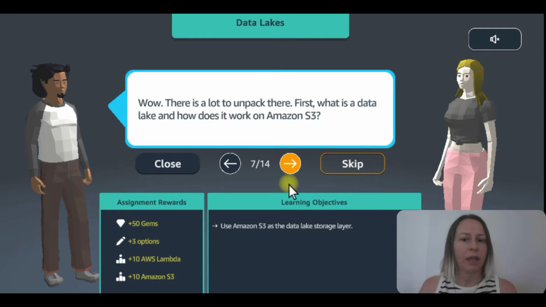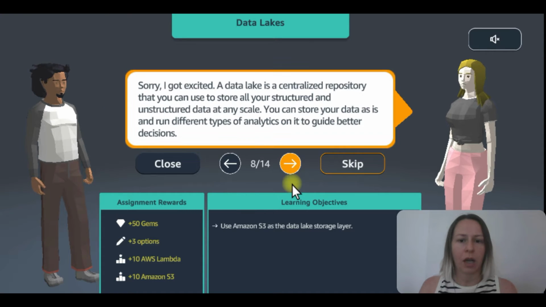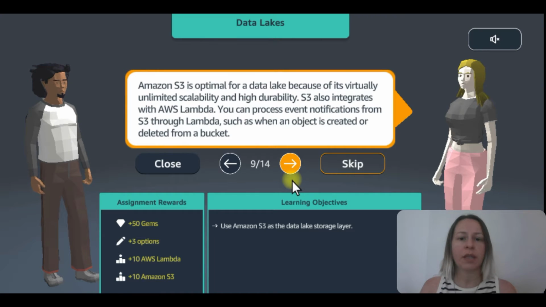That's a lot to unpack there. First, what is a data lake and how does it work on Amazon S3? A data lake is a centralized repository that you can use to store all your structured and unstructured data at any scale. You can store your data as is and run different types of analytics on it to guide better decisions. Amazon S3 is optimal for a data lake because of its virtually unlimited scalability and high durability.